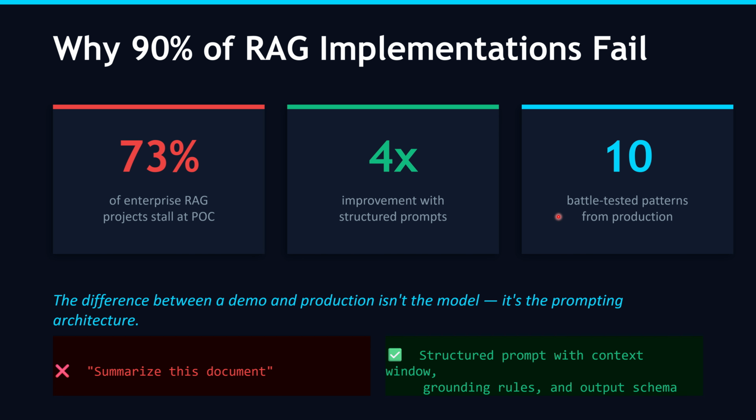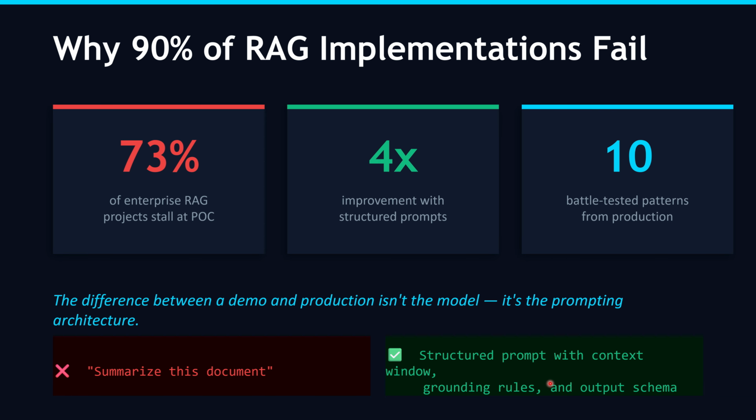And today I am giving you 10 of these patterns, not from academic papers, not from blog posts, but from actual production systems I have helped build and deploy. Now look at the bottom of the slide. On the left, you see what most people do. "Summarize this document." That's it. That's the entire prompt, and then they wonder why the model hallucinates, misses key information, or gives inconsistent answers.